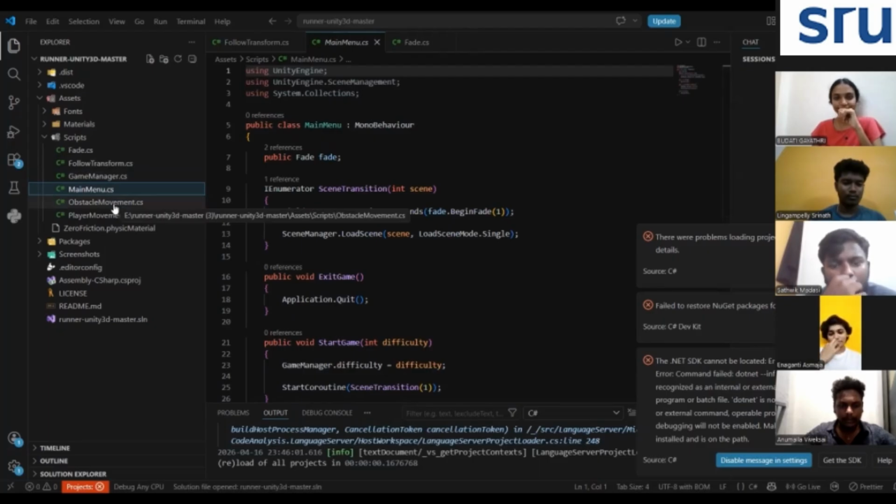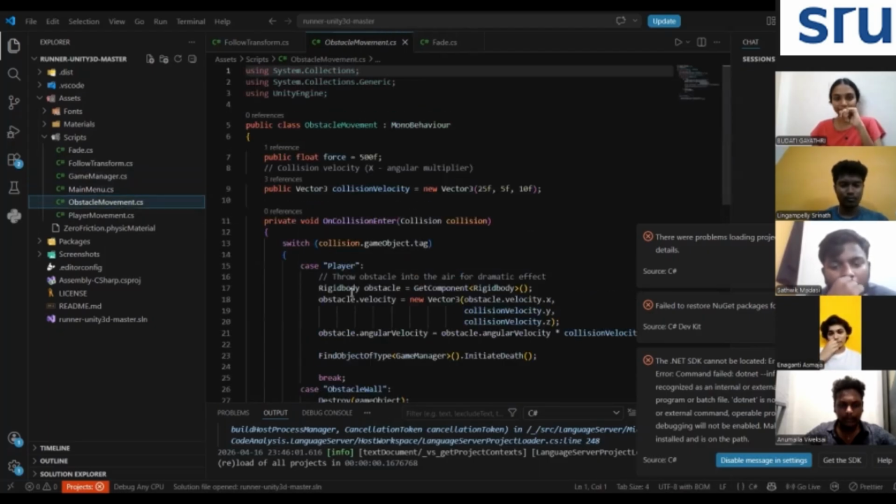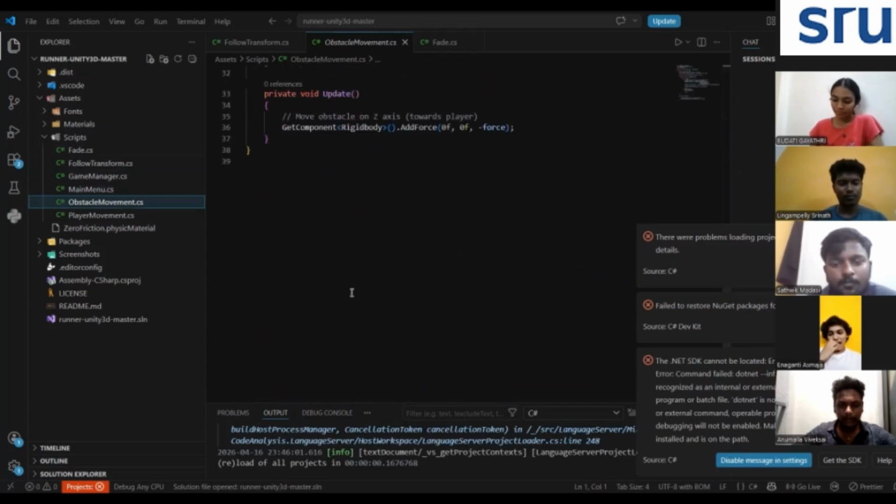That is the movement system. Now Srinath will explain how we handle collision and overall game logic.